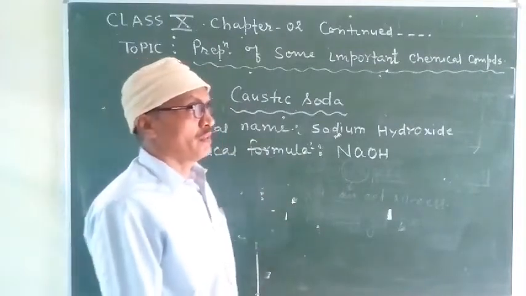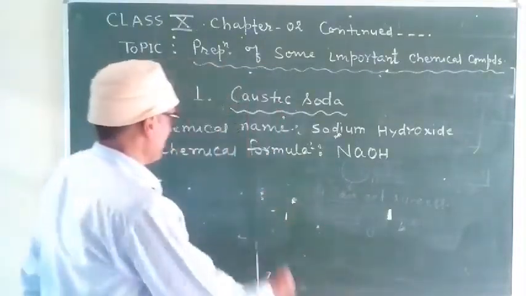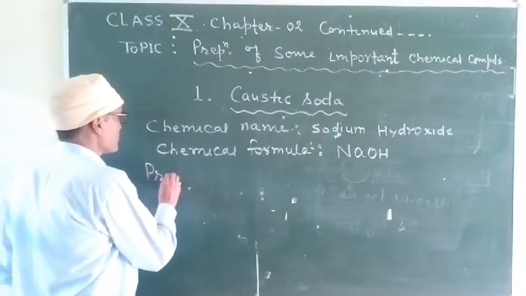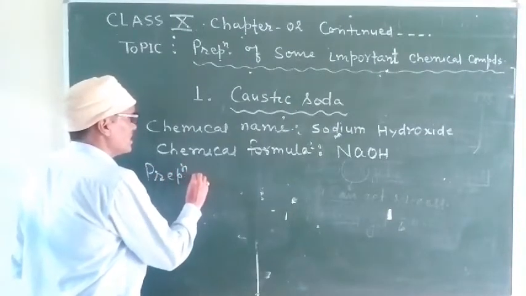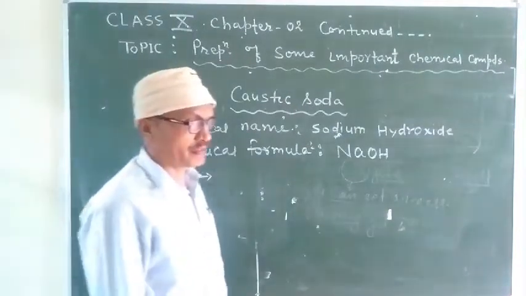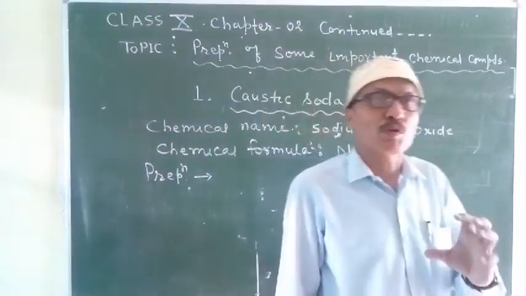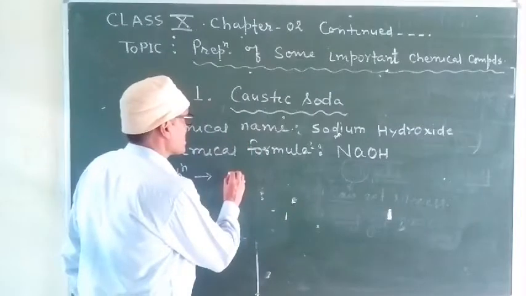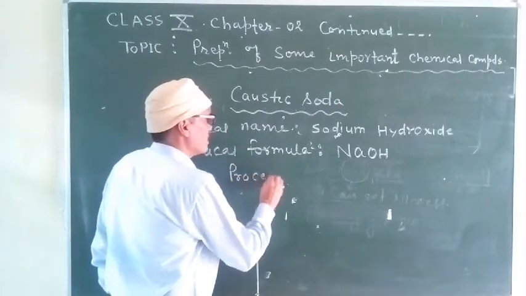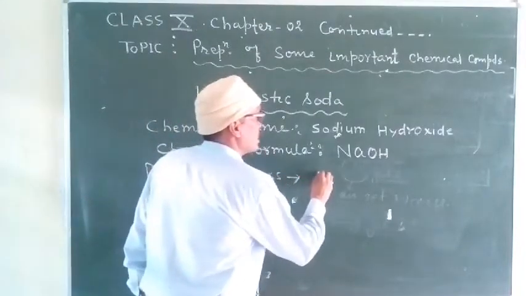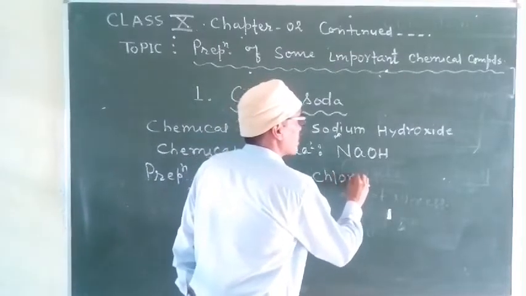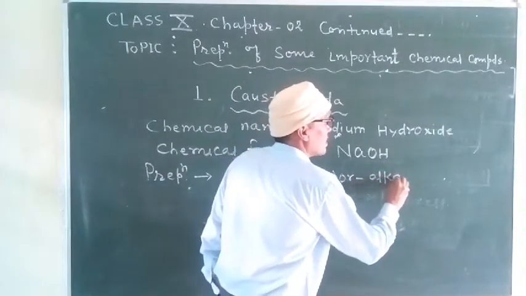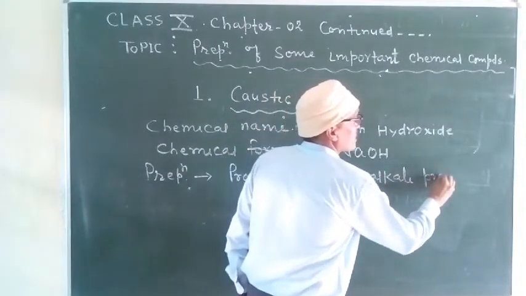Okay. Now its preparation. Students, caustic soda is prepared by a process, and the name of that process is the chloralkali process.